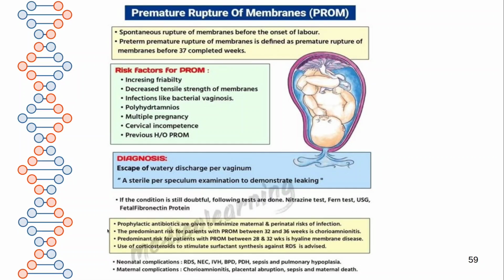In this condition, prophylactic antibiotics are given to minimize maternal and perinatal risk of infection. The predominant risk for patients with PROM between 32 and 36 weeks is chorioamnionitis, and the predominant risk for patients with PROM between 28 and 32 weeks is hyaline membrane disease. Use of corticosteroids is helpful to stimulate surfactant synthesis against respiratory distress syndrome for the babies, which is advised.